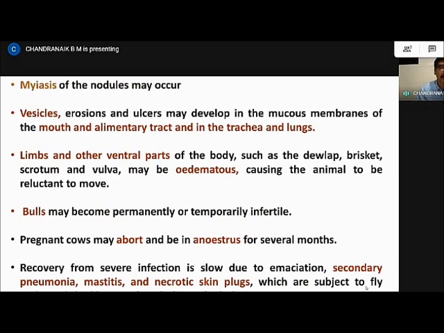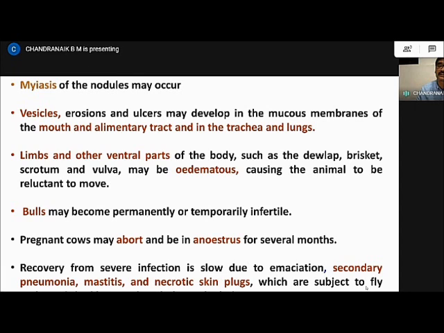Necrosis of the nodules may occur. The vesicles which start on the skin extend, and we can see lesions and erosions all across the alimentary tract and also the trachea and the lungs. The limbs, as I told, and other ventral parts become edematous, and the animal will be reluctant to move.